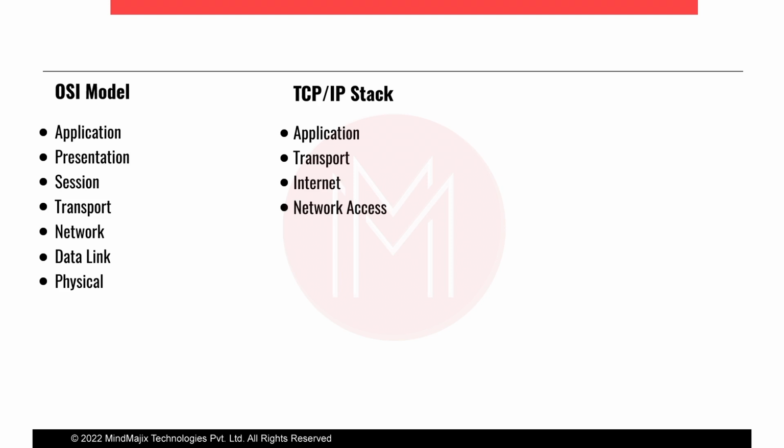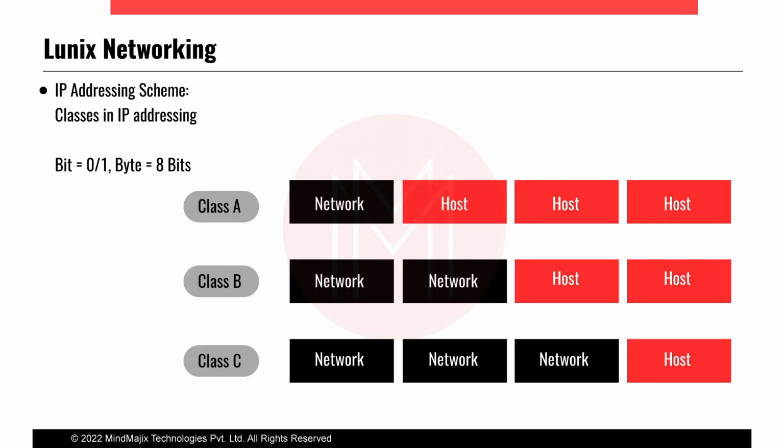TCP/IP is happening there. All communication happens in the same way, but the formation of the TCP/IP stack is somewhat different compared to the OSI model. We can say the upper three layers are combined into the application layer. Then I will go on to further topics in the TCP/IP stack, like the IP addressing scheme. IPv4 is there, and IPv6 is also there.